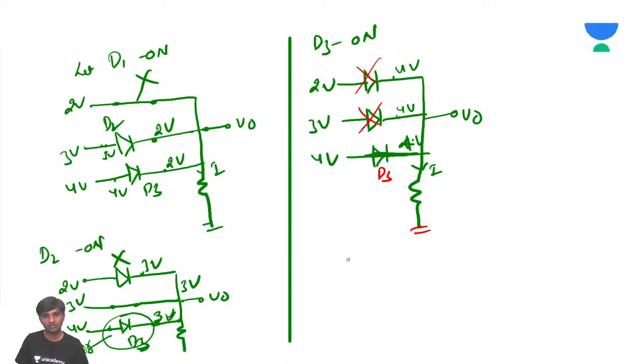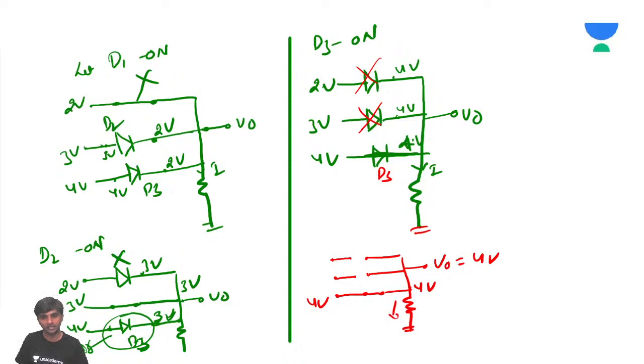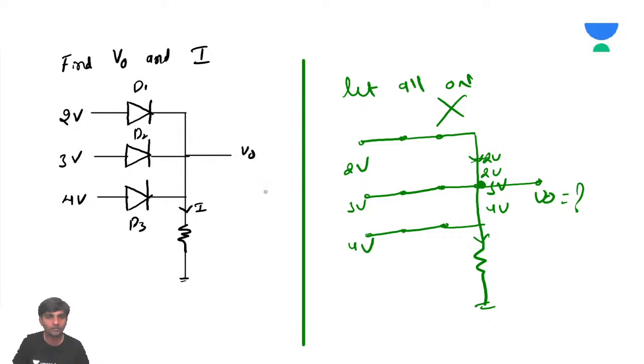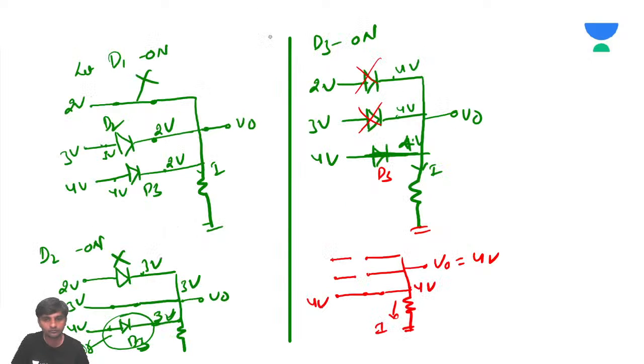Which will obey the KVL. Now, if you look at the equivalent circuit, this is going to be 4 volts. When this is 4 volts, V0 is also 4 volts. And what it is asking, sir, is to calculate the current I. So how much resistance has he given? Assume it's going to be 1K if it's not given. Let's say resistance value 1K.